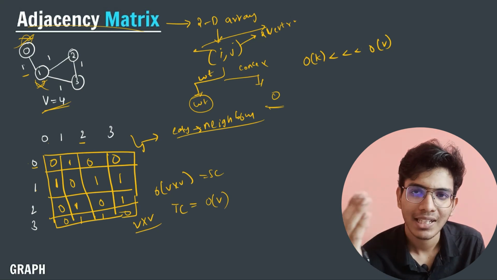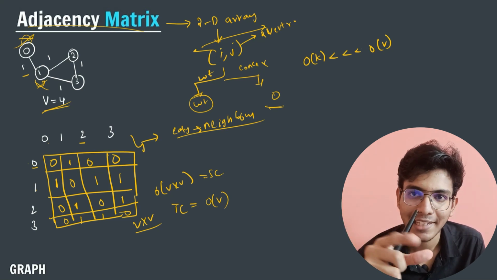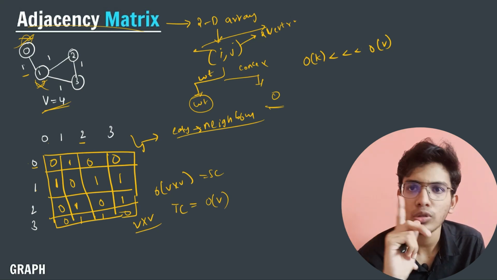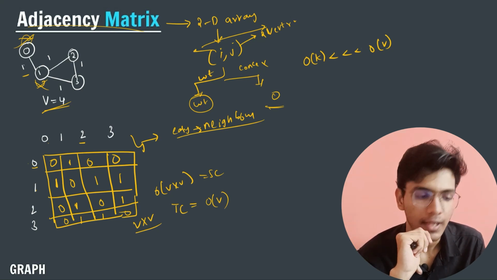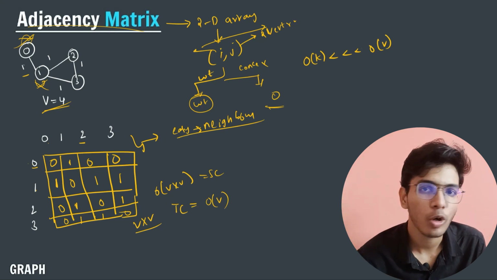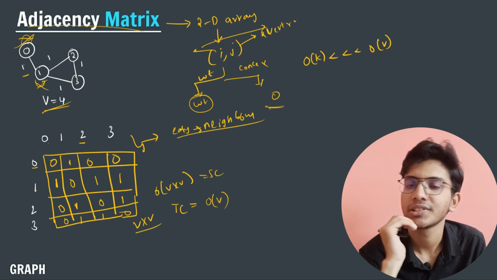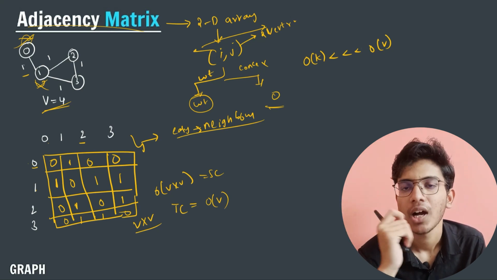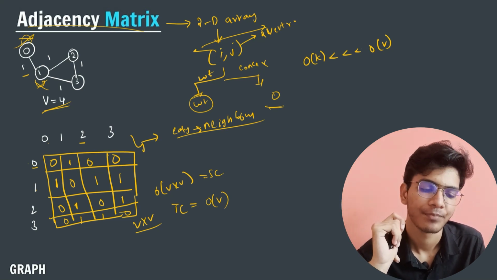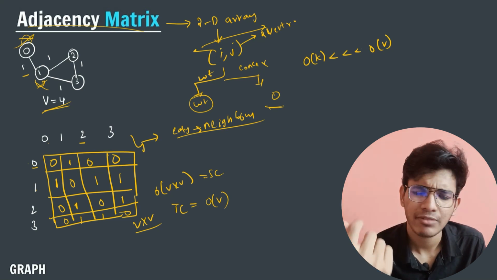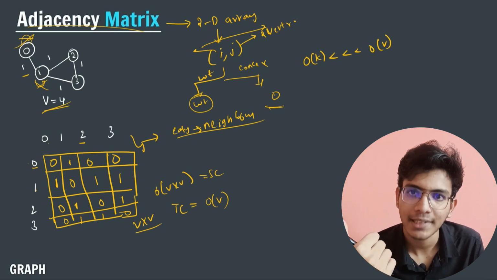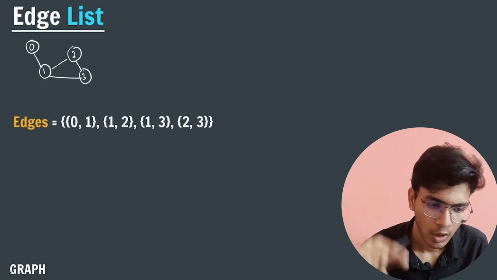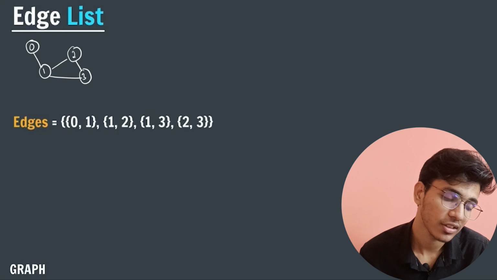Right, so whenever there is a connection, I will store the edge value. If the edge value is not given, then I will by default store 1. Now if there is no connection, then I will store 0 at that particular position, or I will store null. I hope you got the logic here, right? And the disadvantages are space complexity and time complexity. Right, now let us talk about the third concept.